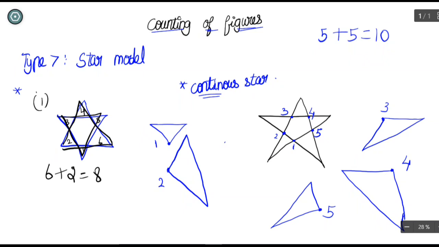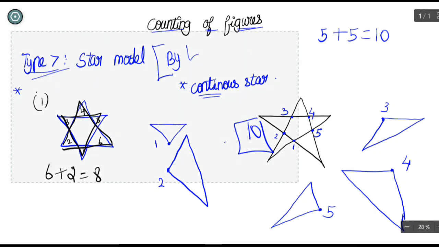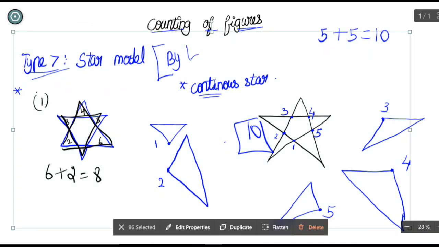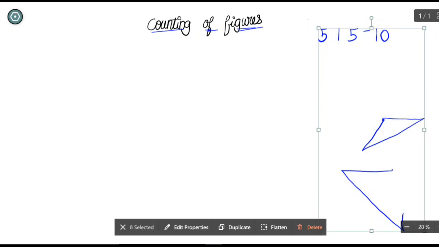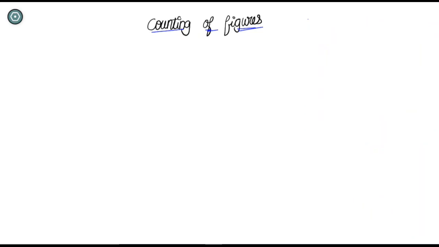So this number for the star model alone, we have to learn by heart. For the combination of normal and inverted triangle, you will get the answer as 8, and for the star model triangle, you will get the answer as 10. Okay, that's it. These are the 7 types of figures, 7 types of triangles. They have chances of being asked in competitive examinations in any way or other. At least they will be asked in a combined manner. So you must have the talent to differentiate those figures and complete the answers.